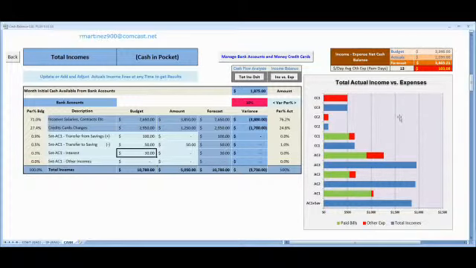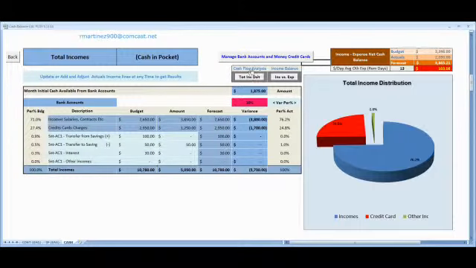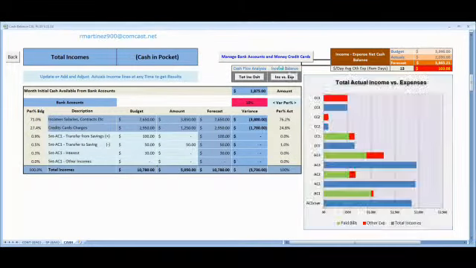The system also presents some other graphics to support your income, total cash in pocket, like the total income distribution and the income versus expenses, by account and credit card. This is very important to support your budget.